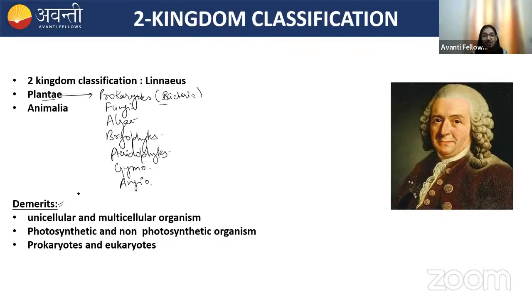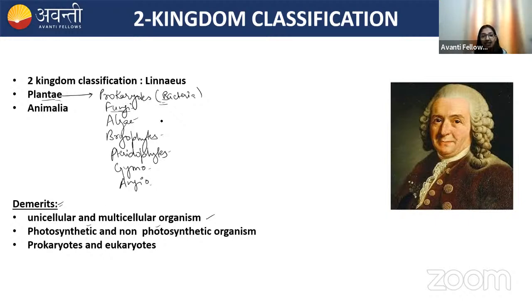So this classification couldn't differentiate between unicellular and multicellular organisms. Second, we know that fungi are heterotrophic or non-photosynthetic, whereas algae, bryophytes, pteridophytes, gymnosperms, and angiosperms are all photosynthetic. So this classification couldn't differentiate between photosynthetic and non-photosynthetic organisms, because fungi and algae, bryophytes, pteridophytes, gymnosperms, and angiosperms are kept in the same kingdom, Plantae.